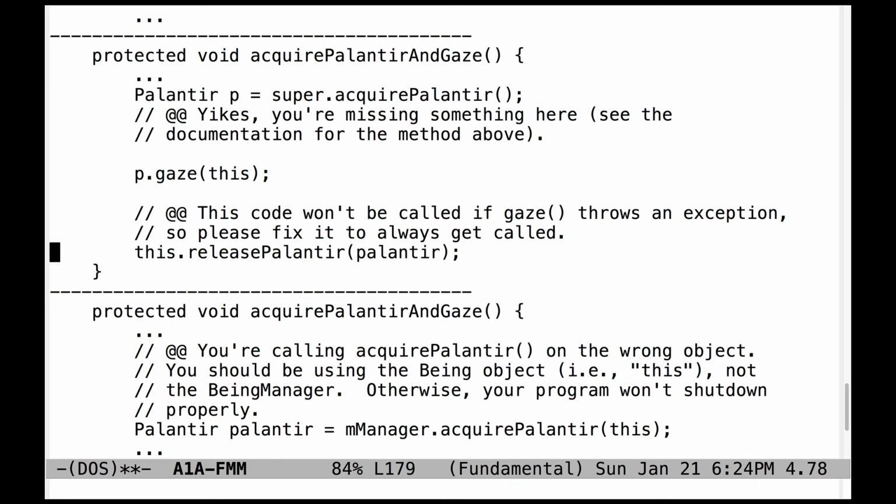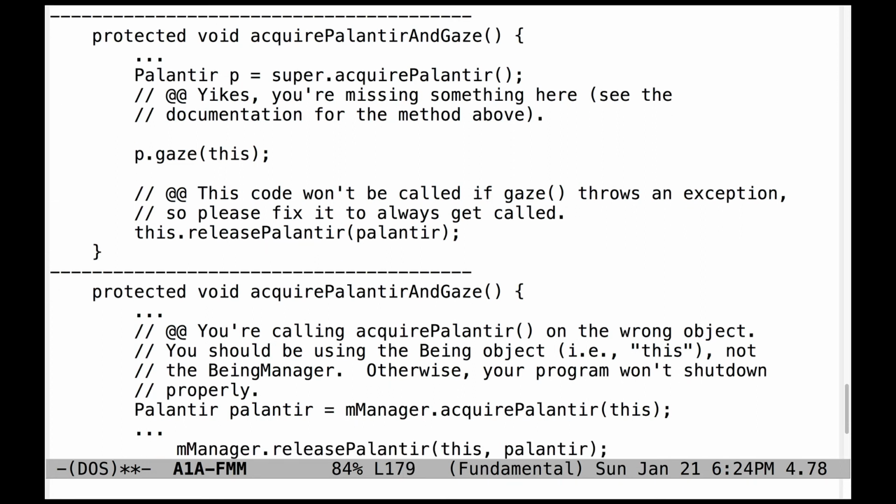Also, almost everybody who got this code wrong did this. They forgot to put the appropriate exception handling mechanism in order to ensure that even if the gaze method throws an exception, releasePalantir will always be called. And so that's part of the exception handling mechanism that's available in Java. So please think about that and put the right code in here.